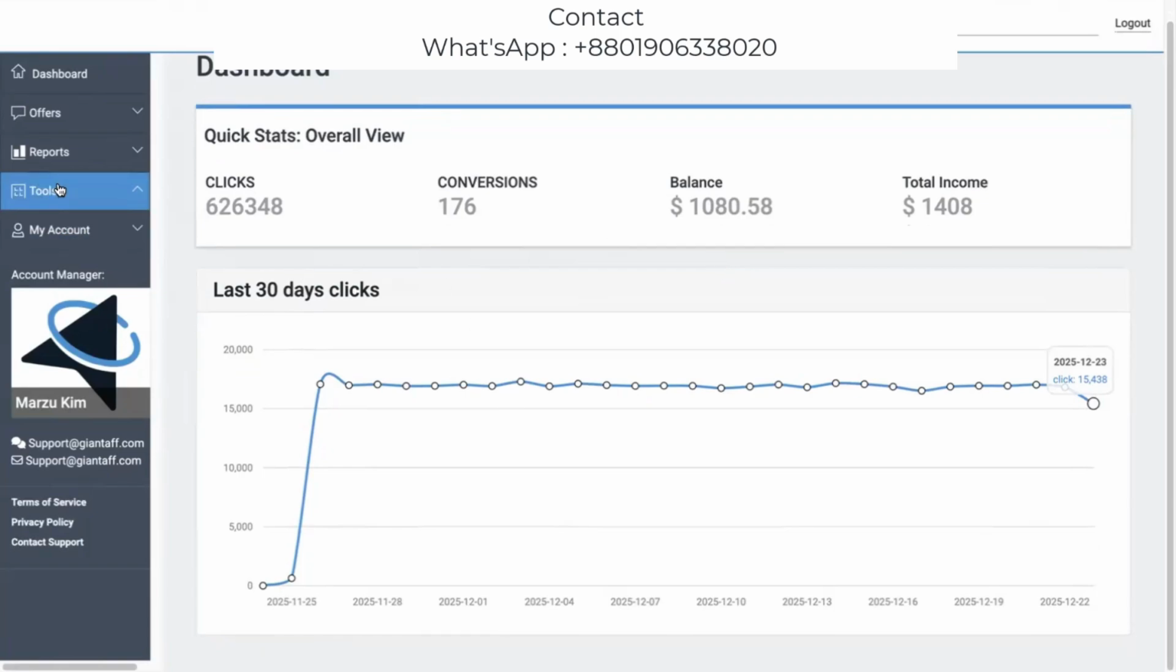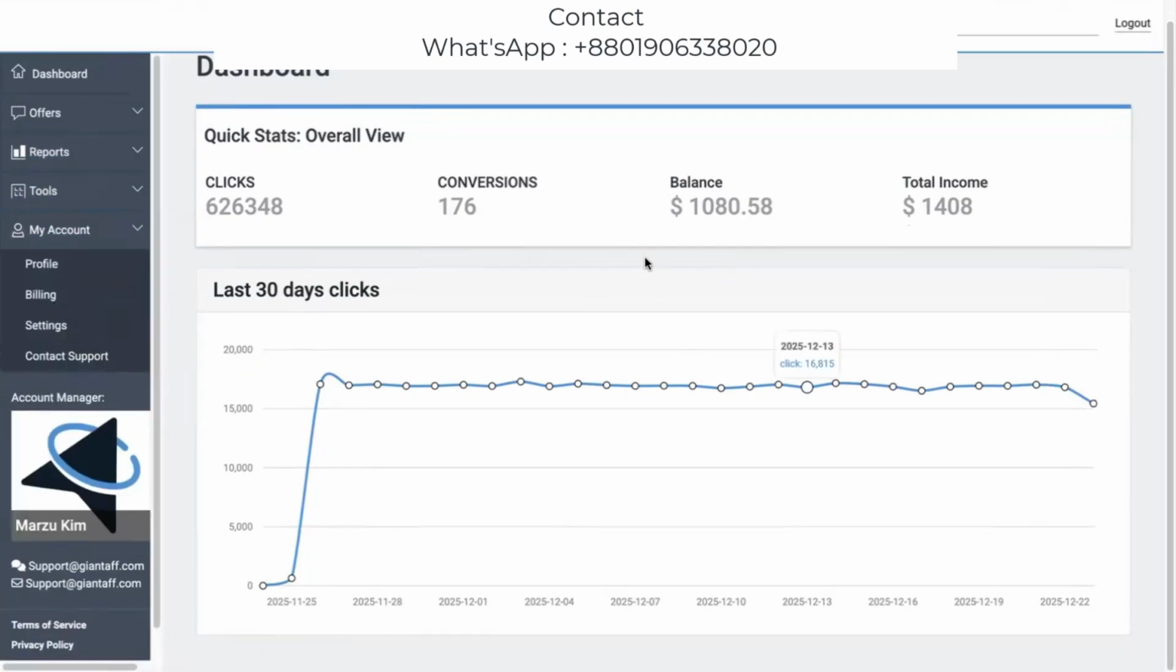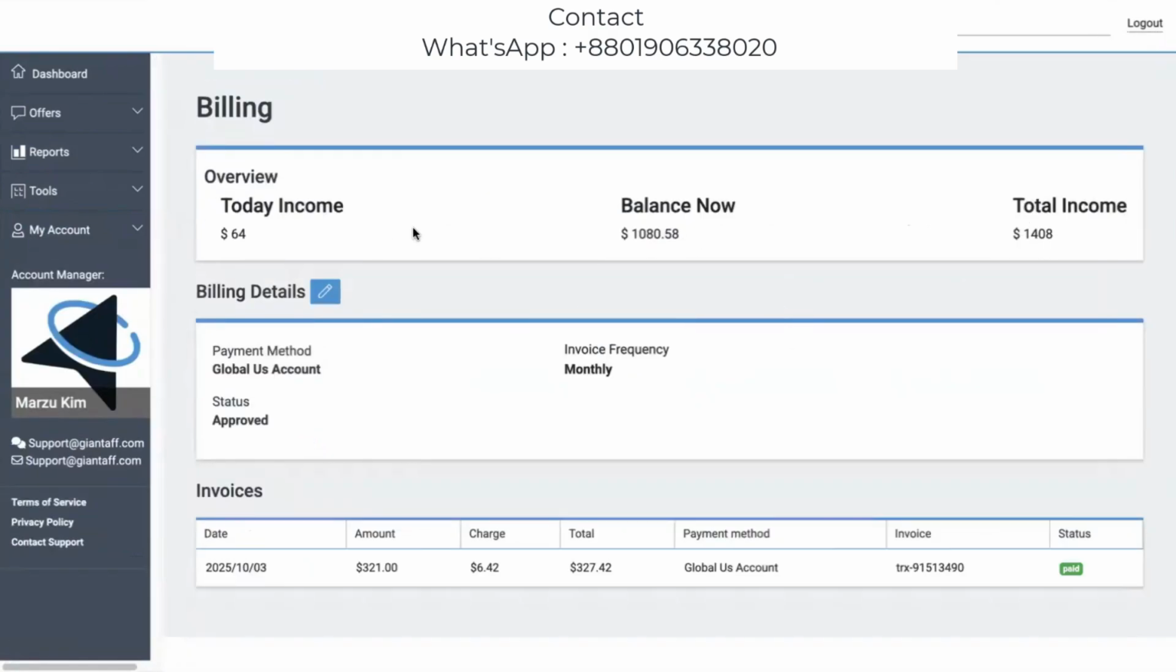And if I go to my billing details, okay, this is my today's income, $64. I already got this amount, 321 USD. It's already paid. And the Global US account is my receiving account. From this Zandaf account, my income for this month is 1080 USD. This amount will increase. I will try to show it in my next video.